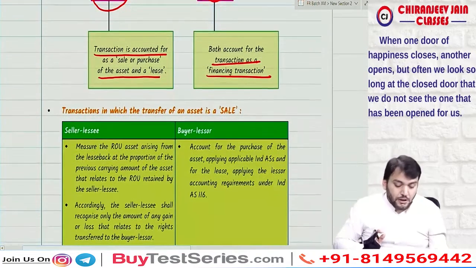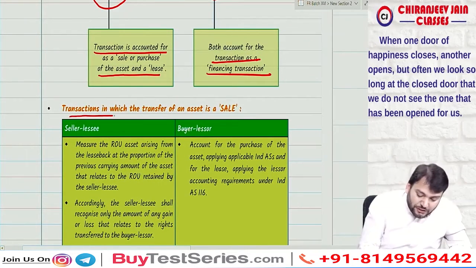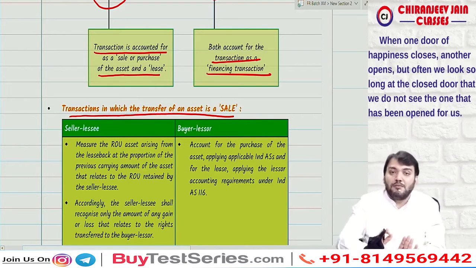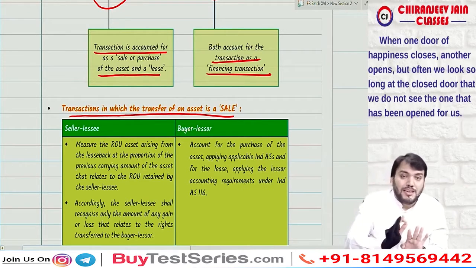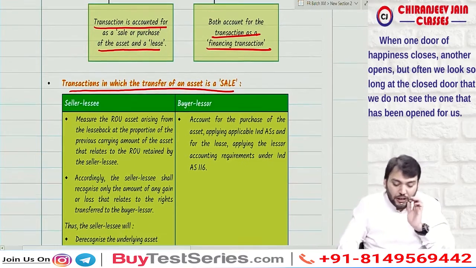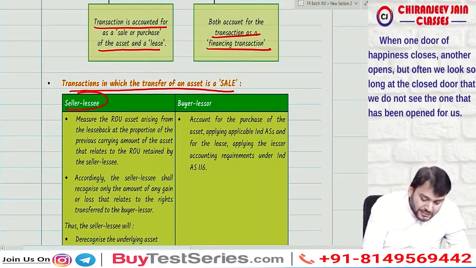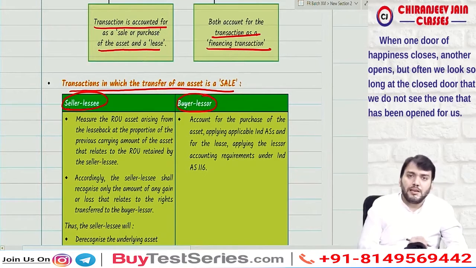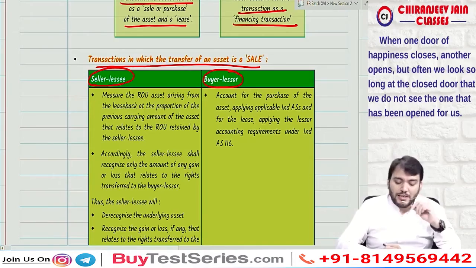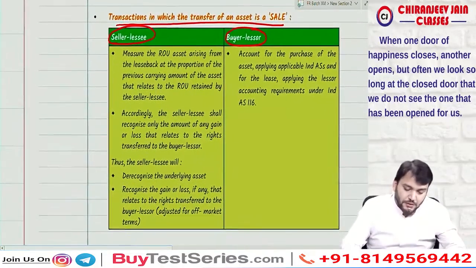Understood? So if the transaction in which transfer of an asset is a sale, meaning if the control has been transferred, then what needs to be done? In the books of lessor, in the books of lessee. So first in the books of seller and lessee, then in the books of buyer and lessor. Correct? Understood? So what does Ind AS 116 say?